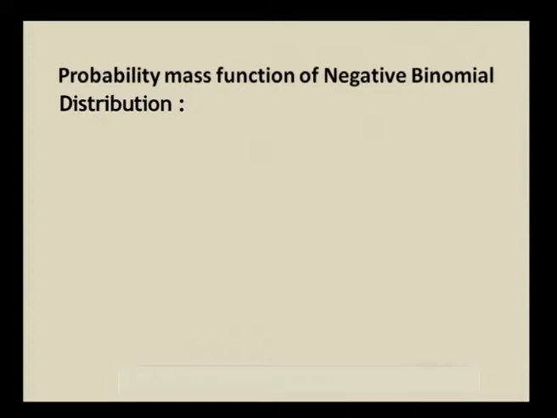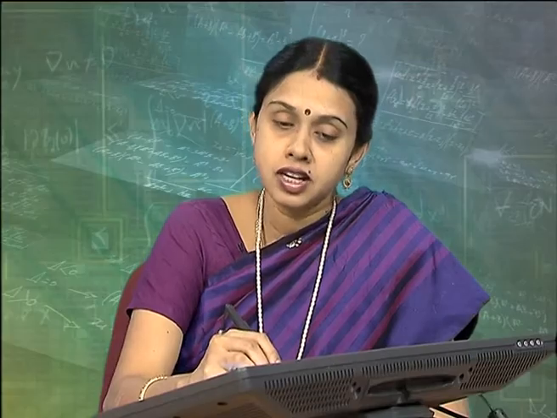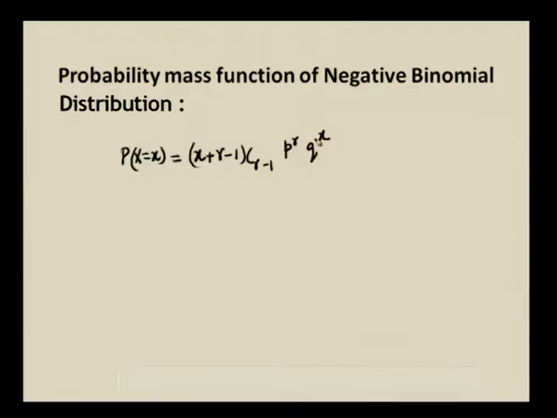So, what is the probability mass function of negative binomial distribution? The negative binomial distribution PMF is written as P of X equal to x is equal to (x + r - 1)C(r - 1) p^r q^x, where p is denoting the probability of success and q is denoting the probability of failure, and since there are x failures you have q^x, and since there are r successes we have p^r.